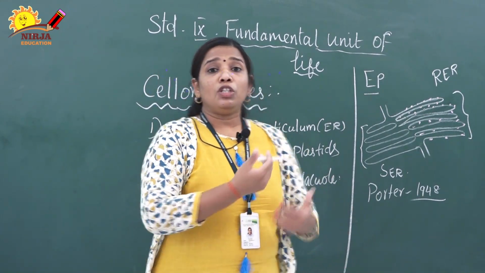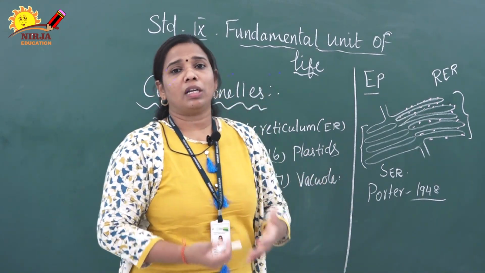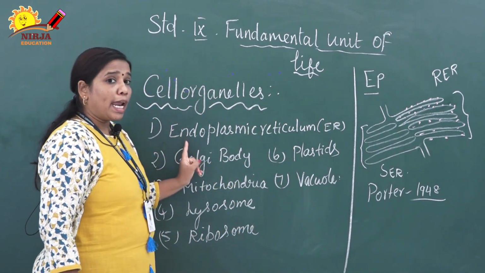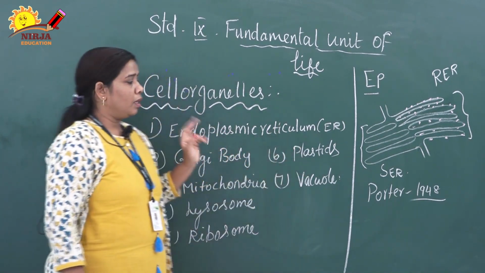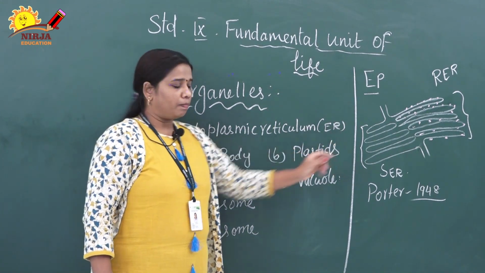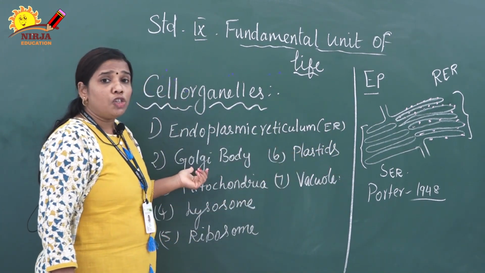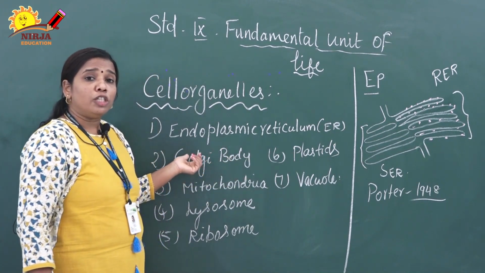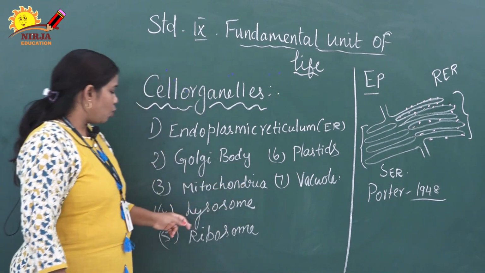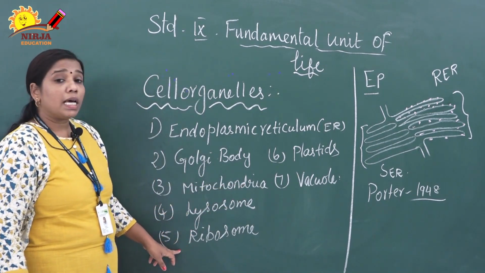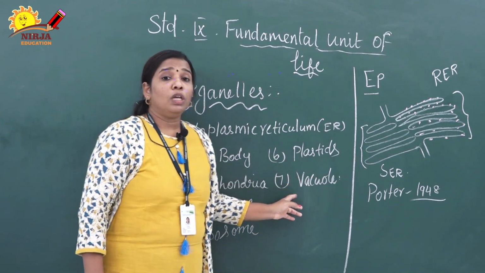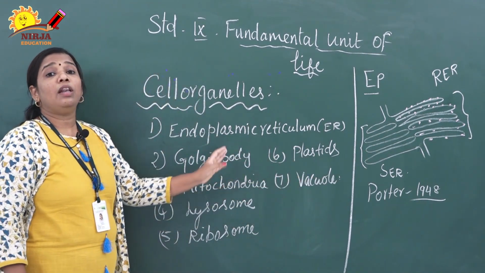So, first we need to know the names of the cell organelles. These are the cell organelles. The first cell organelle is called endoplasmic reticulum. Endoplasmic reticulum, in short form we can say ER. The second one is Golgi body, or we can say Golgi apparatus also. Third one is mitochondria. Fourth one is lysosome. Fifth one is ribosome. Sixth is plastid. Seventh one is vacuole. These all are called cell organelles.